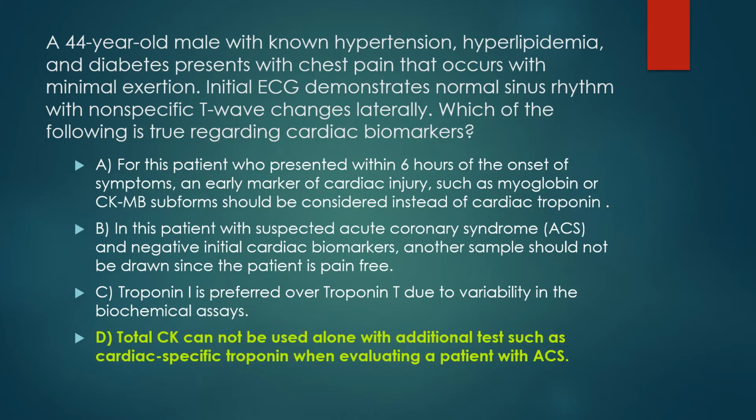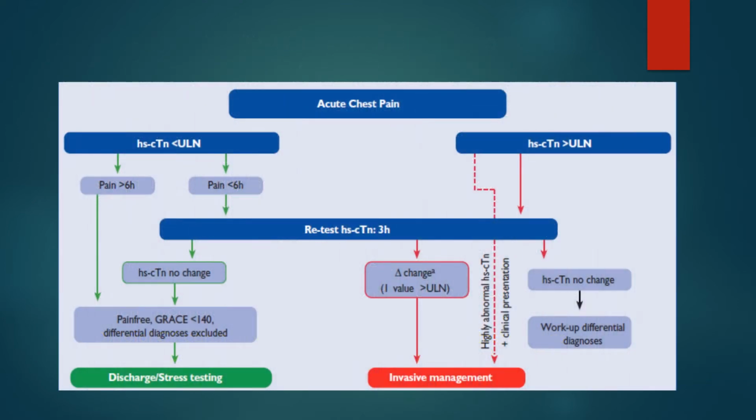Well, the right answer is D. The total CK cannot be used alone without additional tests such as cardiac-specific troponin when evaluating a patient with acute coronary syndrome. This is the flow chart of assessing a patient with chest pain who came to the emergency department.